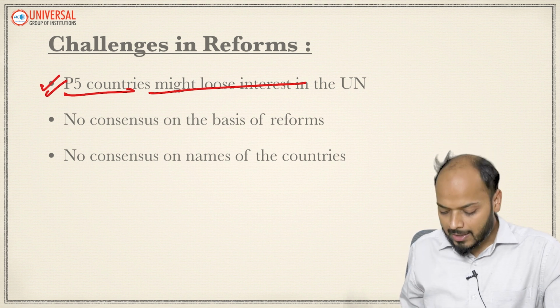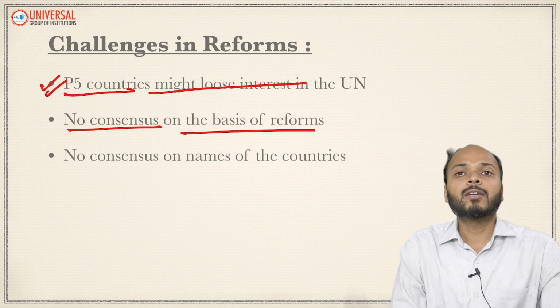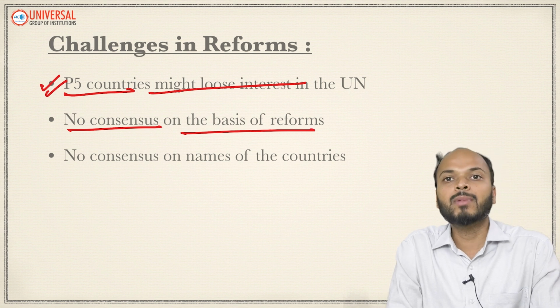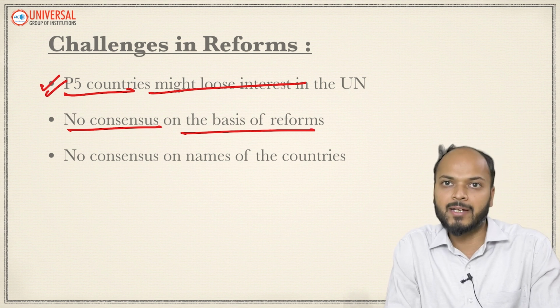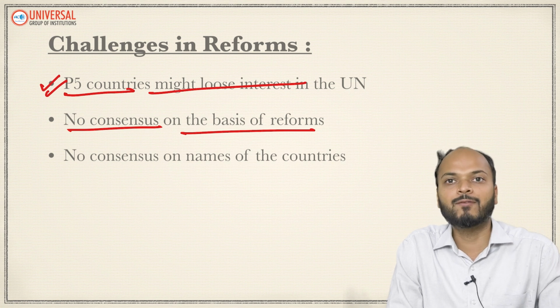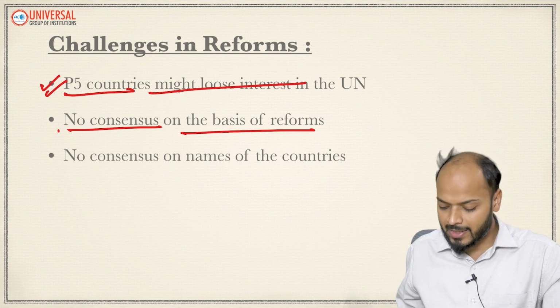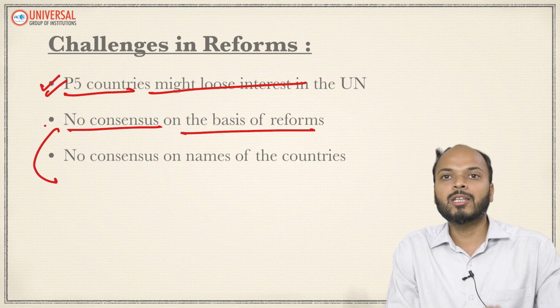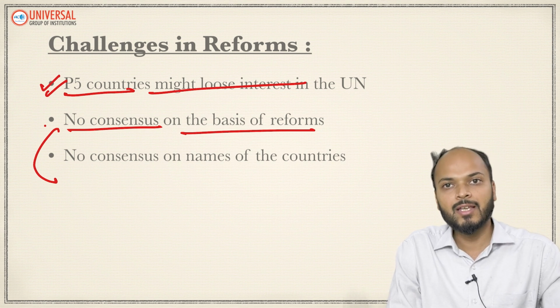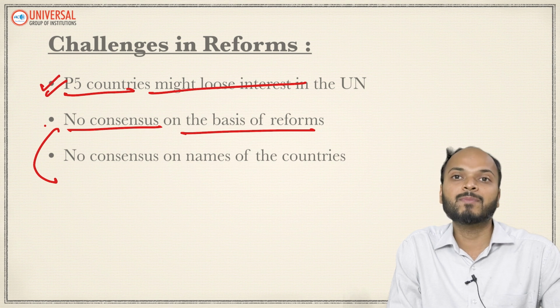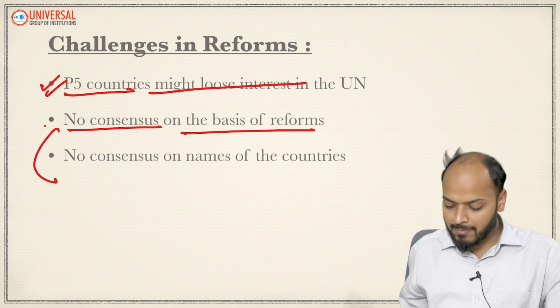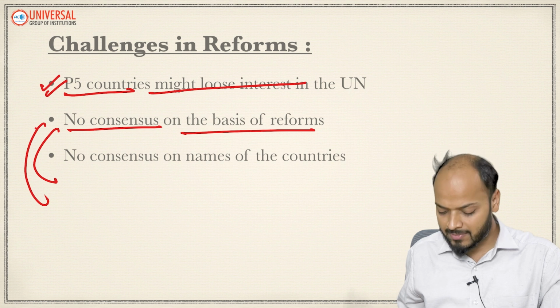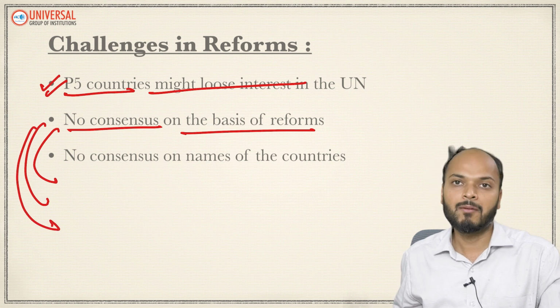That is one reason. Another is that there is no consensus on what basis new members should be added. So many countries demand permanent membership of UNSC, but what should be the basis? Which country should be given a place? For example, some experts say only democratic countries should be given a place in UNSC. Some say the countries which are very big in terms of economy, and some say the countries which are militarily very powerful.